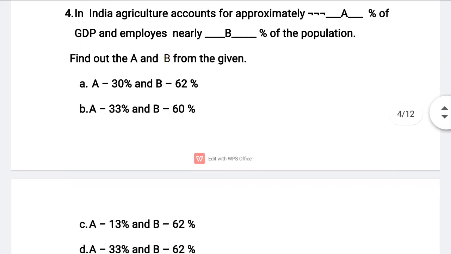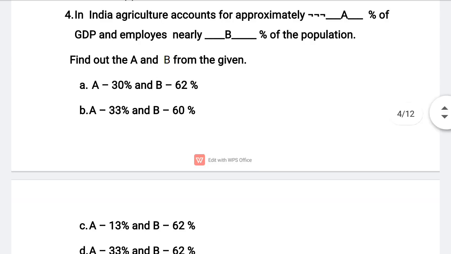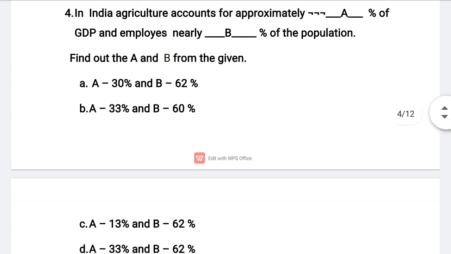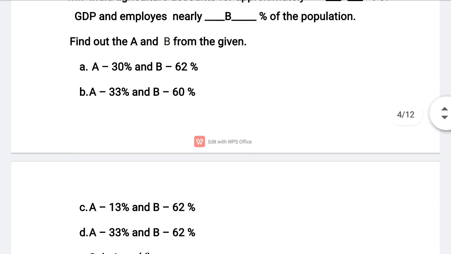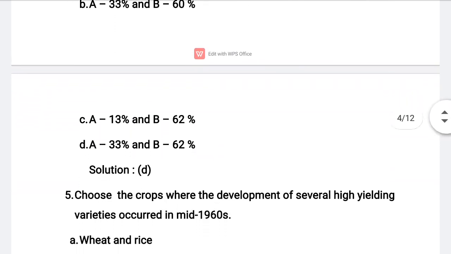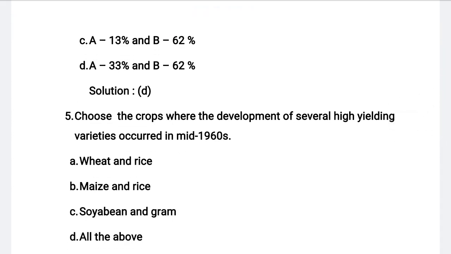In India, agriculture accounts for approximately dash of GDP and employs nearly dash of the population. Find out the A and B from the given options. Option A, 30%, B 62%. Option B, A is 33% and B 60%. Option C, A 13% and B 62%. Option D, A 33% and B 62%.